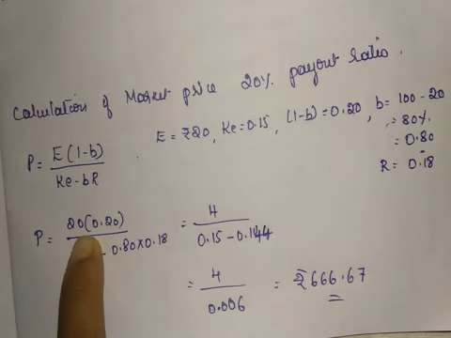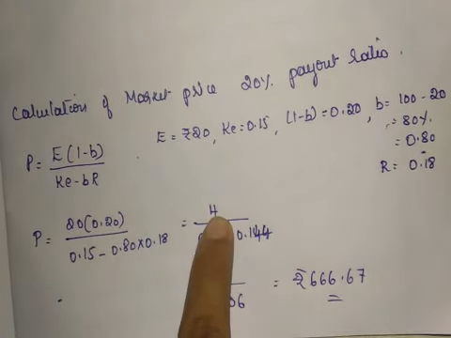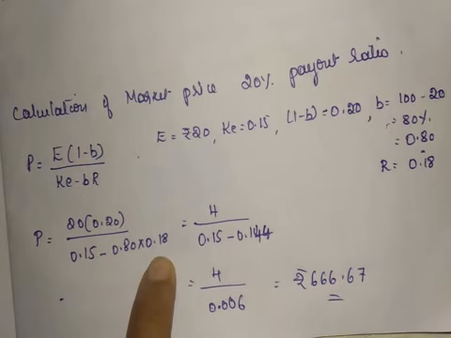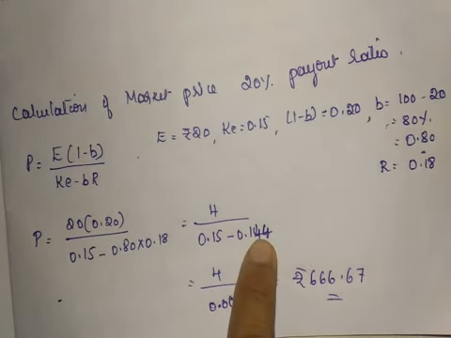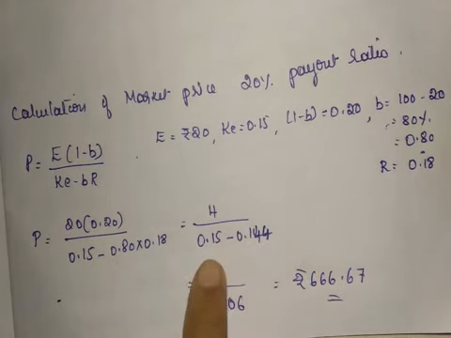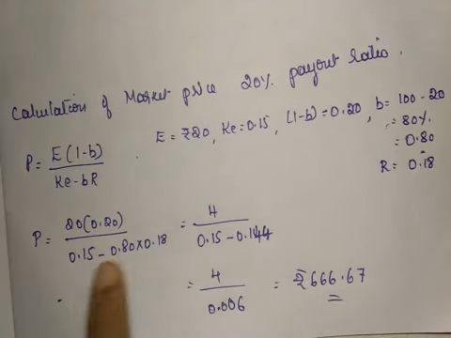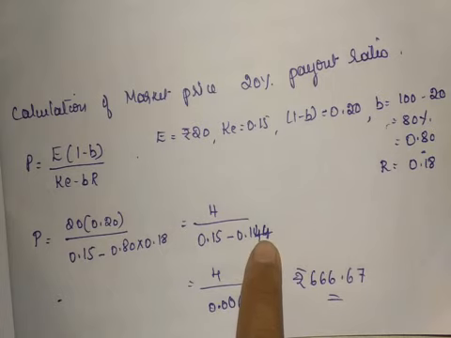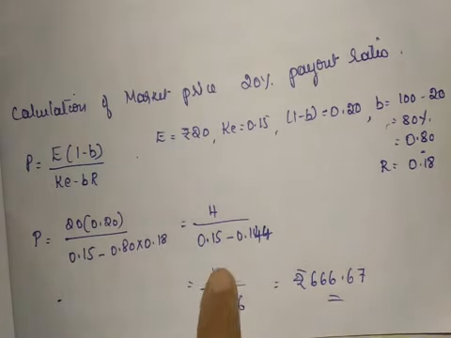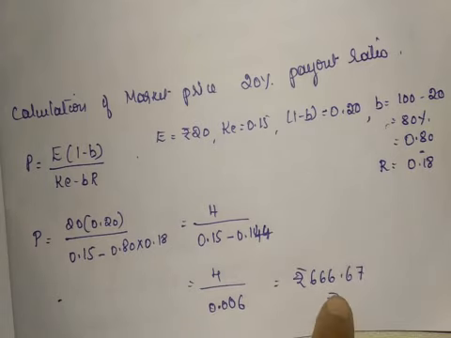E into 1 minus B is 20 into 0.20, we get 4. Denominator: 0.15 minus 0.80 into 0.18, that is 0.144, we get 0.006. 4 divided by 0.006 gives the market price,